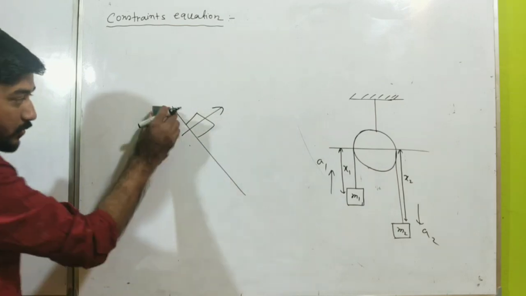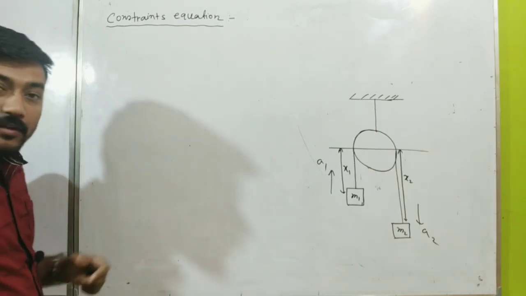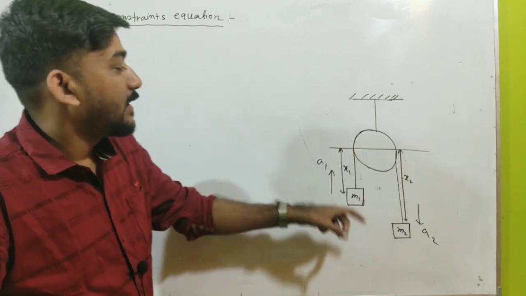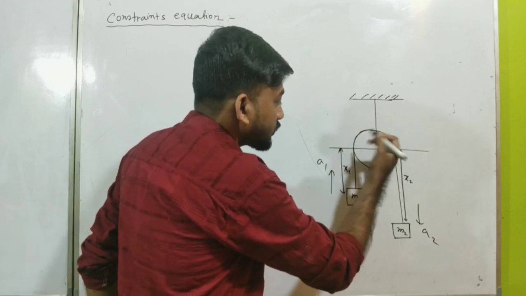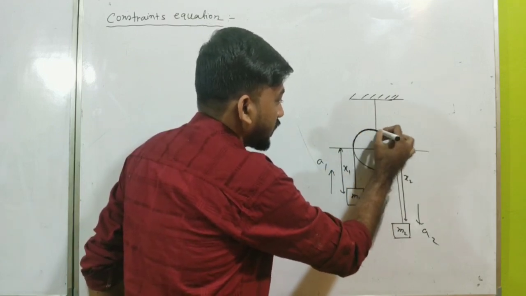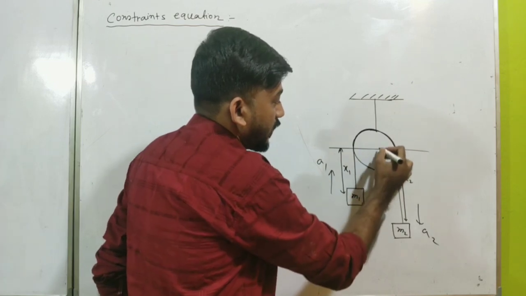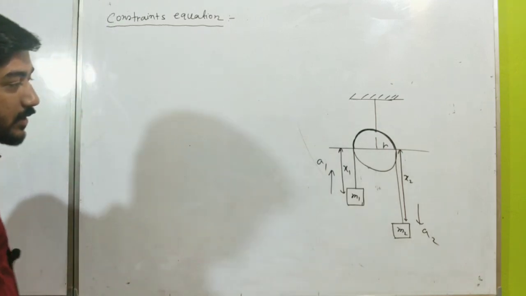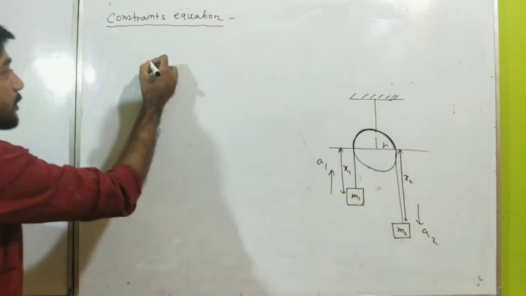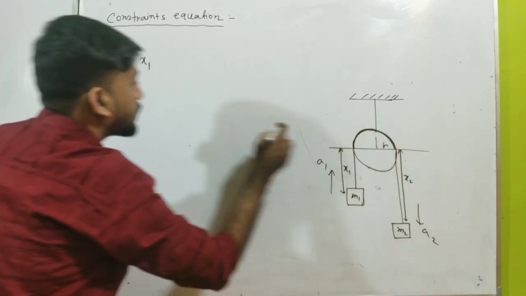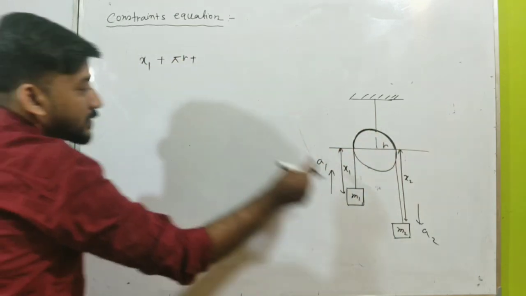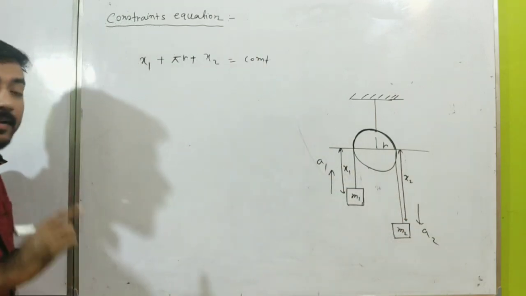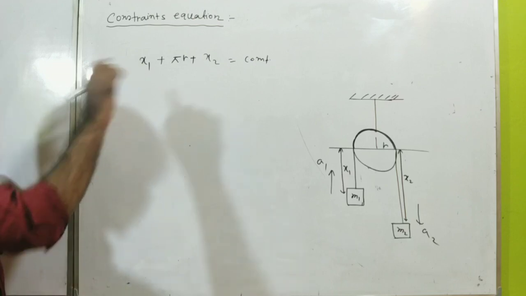And the constraint is basically that the length of the string is fixed. When we write it in the form of an equation, what is the length? That is x1 plus x2, and you can put the extra length here. If we take the pulley as having radius r, then this length is nothing but pi r. So the total length of the string will be x1, plus this length, that is pi r, plus this length, that is x2, and this will be constant. This is the constraint equation that I have written over here.